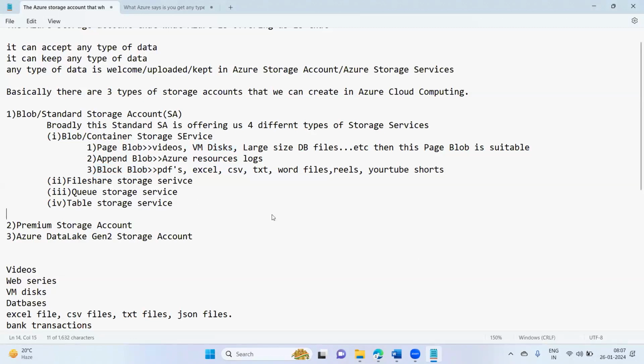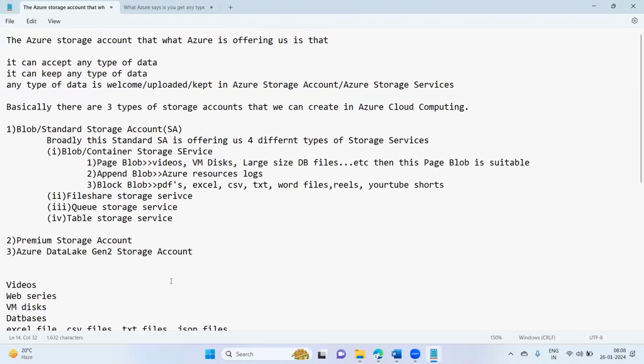Okay. And in PDFs, Excels and all, here you can upload normal data. Like Excel, you have some 5,000 records. CSV, you have some 10,000 records or 1,000 records. TXT file, this complete notepad is what? TXT file. This kind of data also you can upload inside the storage account, etc. So depends upon the data, the category is allotted.